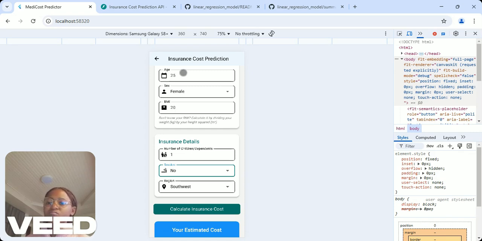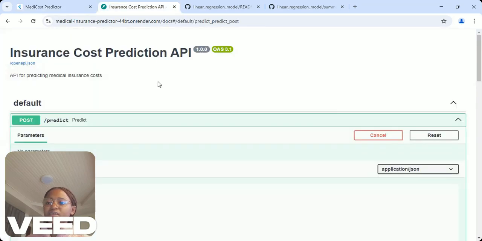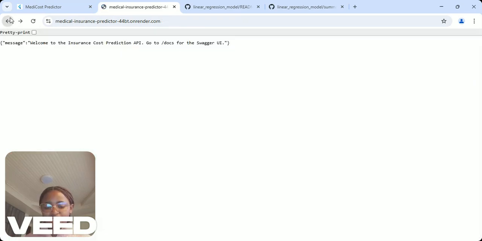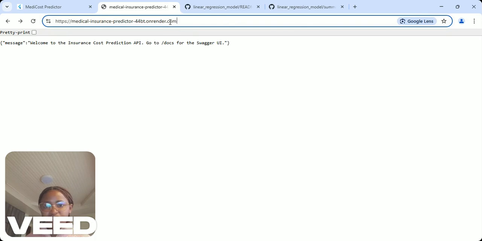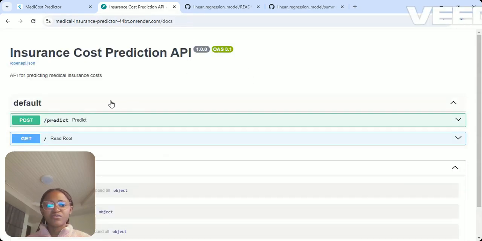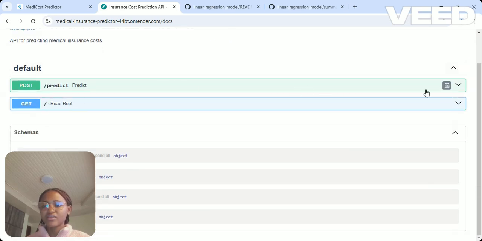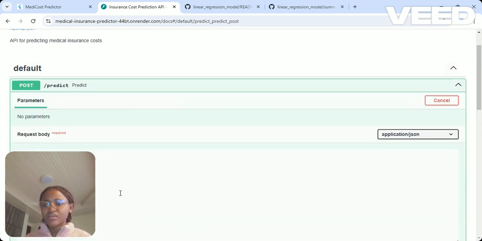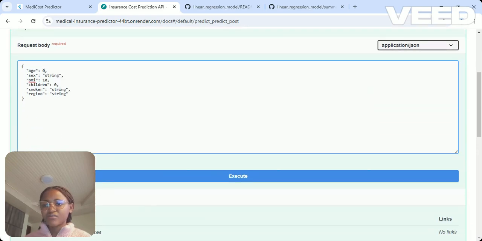Yeah. The API was actually deployed on Render. So I'm going to the docs Swagger UI to test this API to see if it actually works. So I'm going to use the same values I used in the app to show that this backend really works. So I'm going to use the post method and I'll click on try it out. And I'll enter the age of that lady. She's 20 years old. She's a female. She has a BMI of 20 and she has one child.